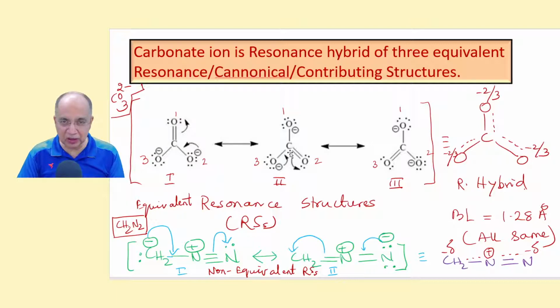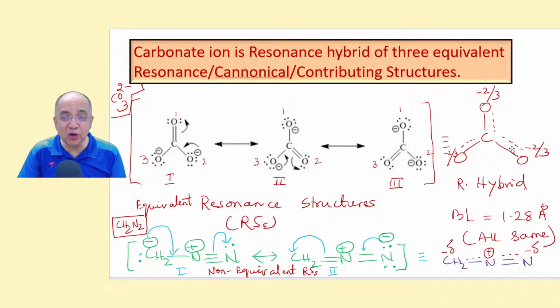With respect to central carbon atom, all these three are oxygen, and the number of double bonds, single bonds, lone pairs, all same. In this case, these three are called equivalent resonance structures. So they contribute equally. We will discuss equivalent and non-equivalent RSs later in our second resonance program. Now, in such a situation where the contributors contribute equally, then the charge will be shared equally and the bond order will also be same.